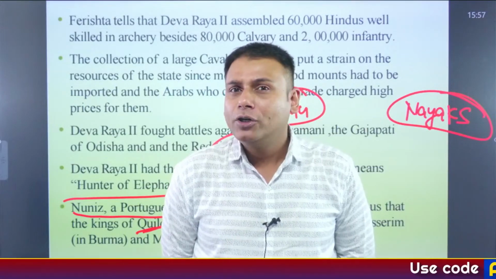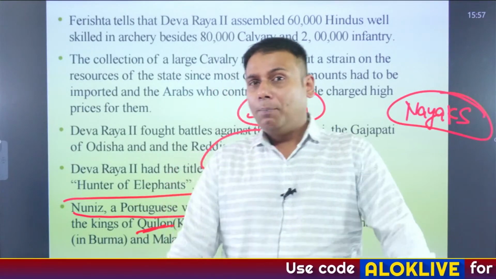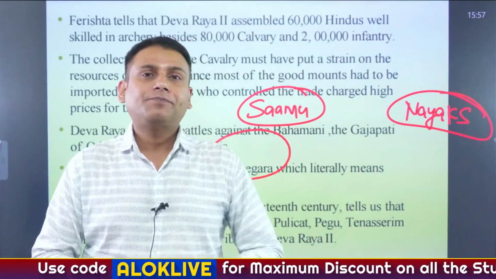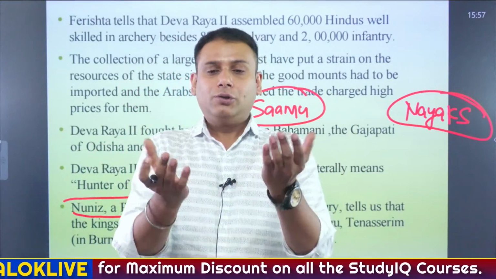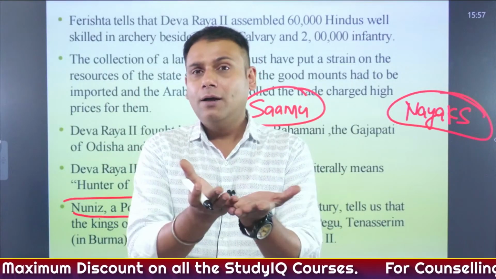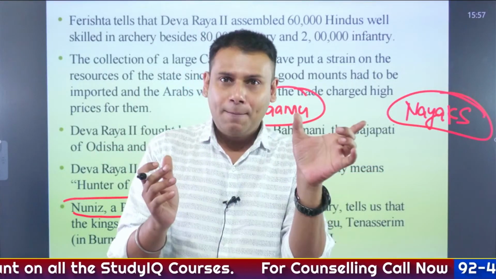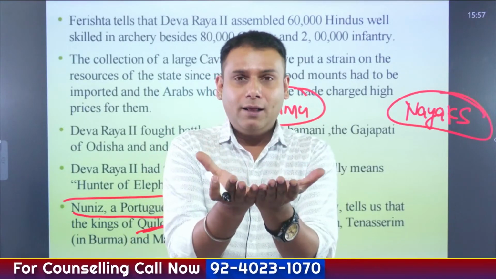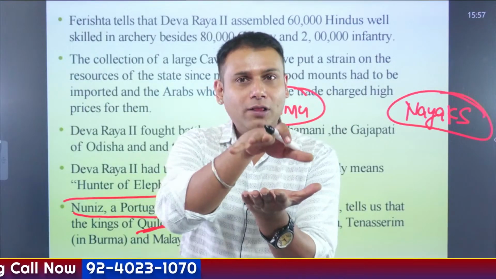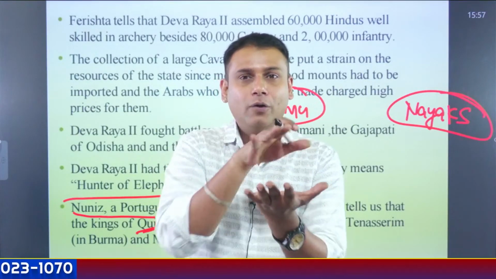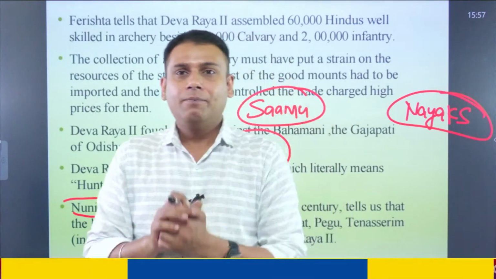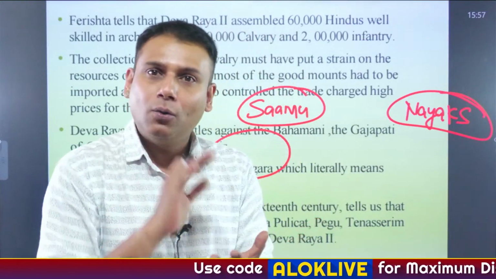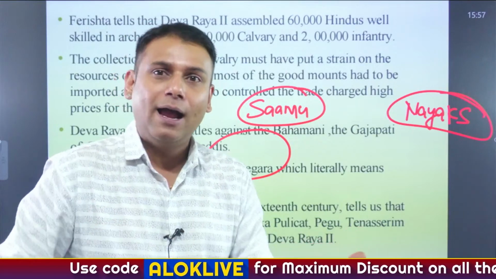And the plan was, what will happen in that case? There was a poisoned dagger. Usually, whenever the king arrives, there is betel nut, sorry, you might have heard about pan. So the king is given the pan. They'll have a golden plate in which all the pan would be kept, betel leaf and everything. And as soon as Deva Raya II takes it, we'll take this poisoned dagger and hit Deva Raya.